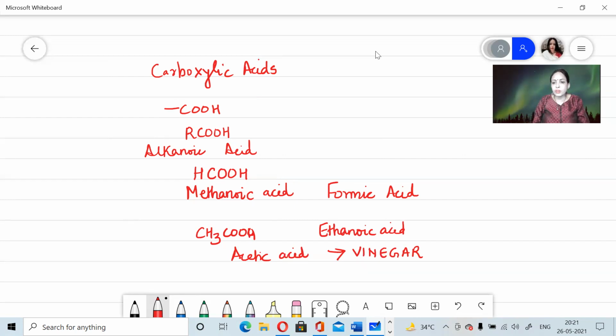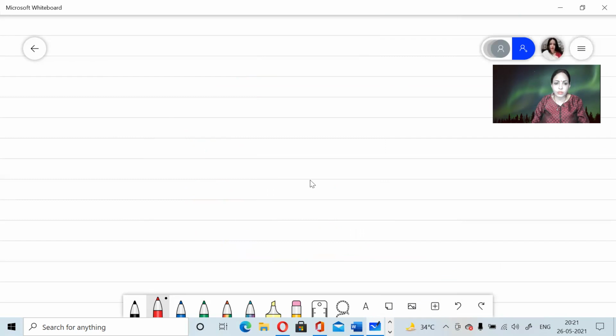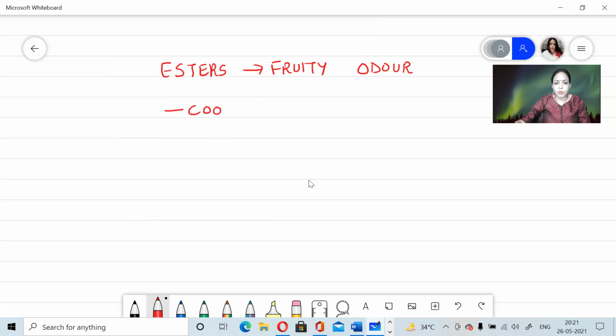Now we come to the next compound, which is known as esters. Let's see what esters have to say. Now for esters, it is said that they have a fruity odor because they are found in fruits. So they have got a specific fruity odor. This is one of the very specific observations about esters. The functional group is COO.